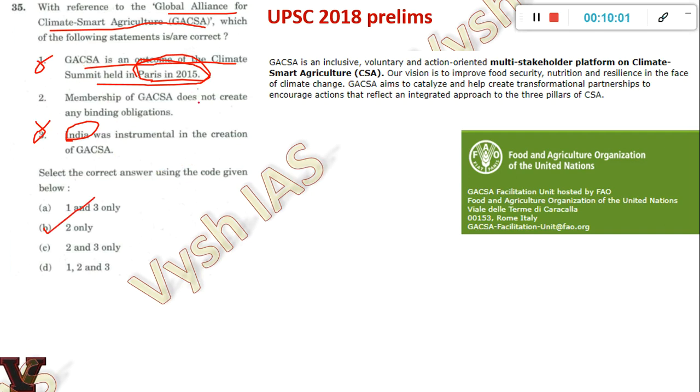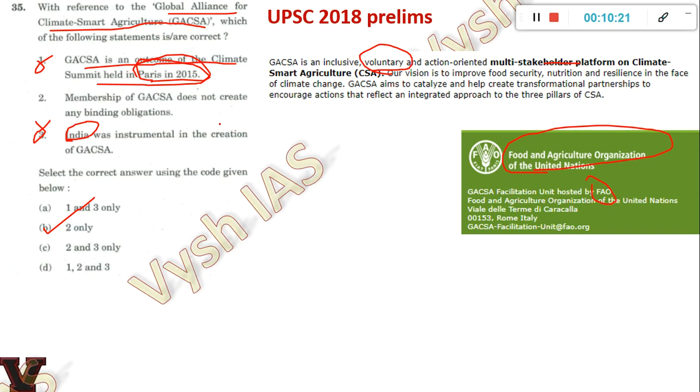Okay, so membership of this thing does not create any binding obligation. So that in your about page it will be there. It's a voluntary, multi-stakeholder thing, and India is neither a member, and I don't think it has any role to play here. And it is hosted by the FAO. Okay, and I think it's an older one, from 2010 or something. So UPSC just took up somebody and tried to make a question.